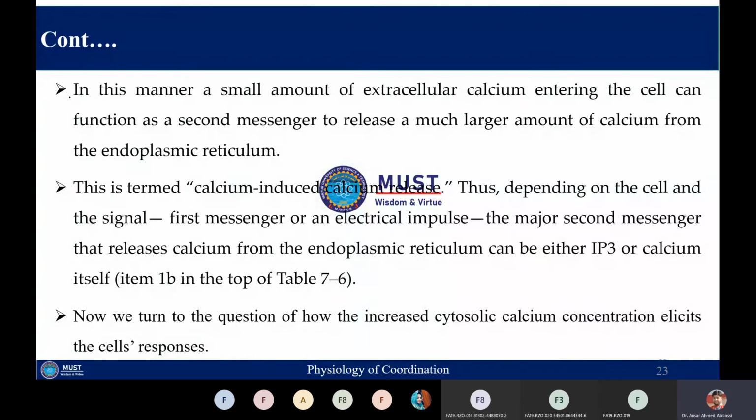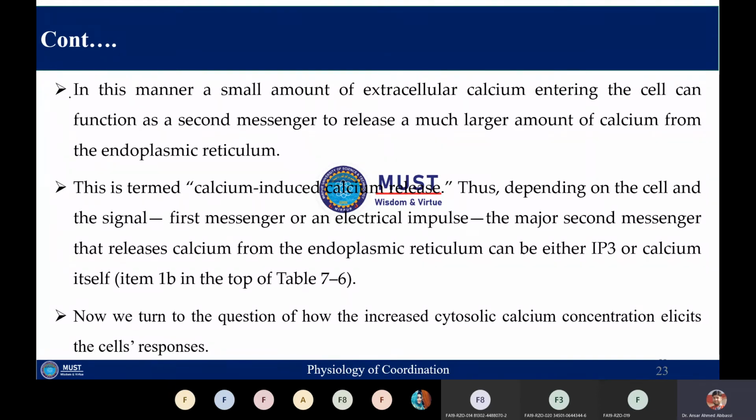So calcium here is behaving as the second messenger, and the major second messengers that release calcium from the endoplasmic reticulum are IP3 and calcium itself. So both of these are second messengers. One of them is calcium itself, which can also behave as the second messenger, and the second is IP3.